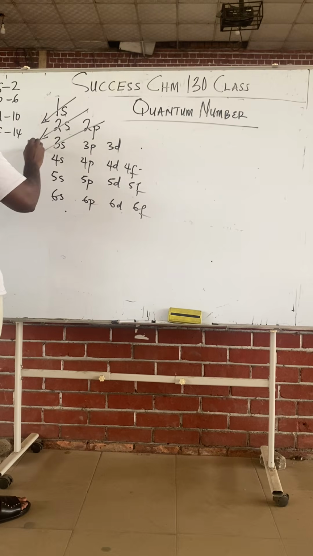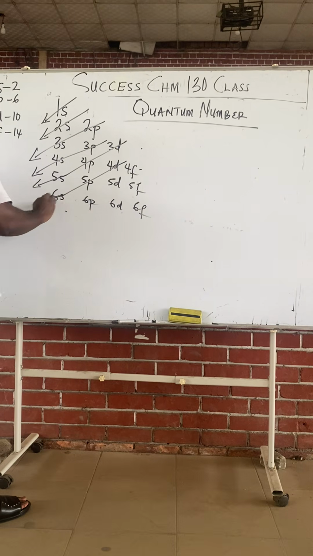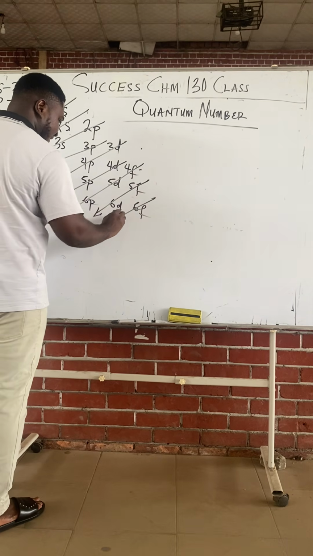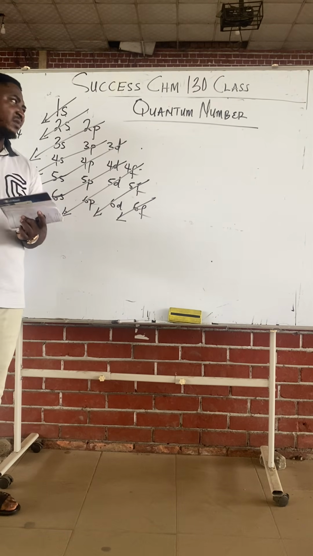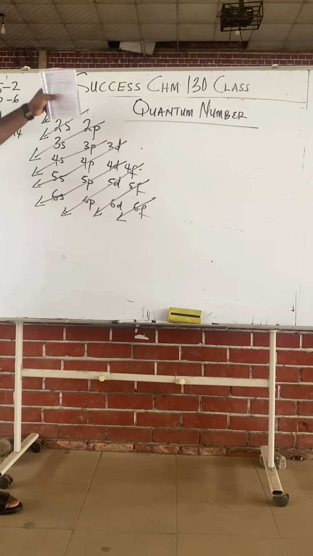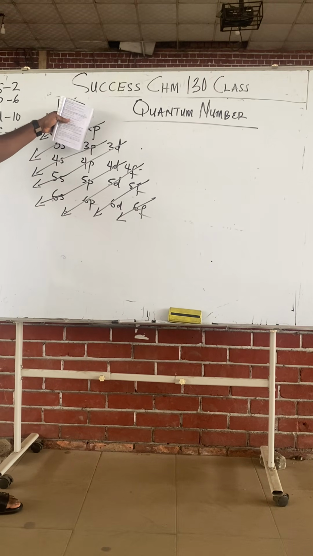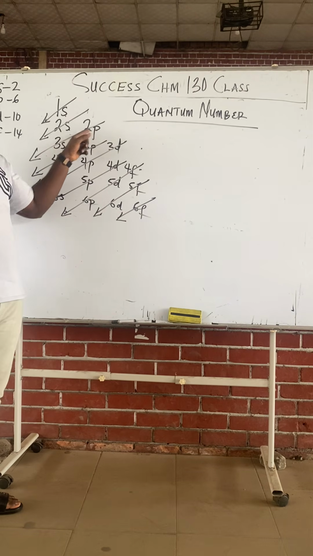I'm showing you the energy level: 2p, 3s, 3p, 4s, 3d, 4p, 5s, 4d, 5p, 6s, 4f, 5d, 5f, 6d, 6f. Class, follow me. You must follow this arrow when filling the electronic configuration of elements. You must start from the lower energy. The lowest energy level is the 1s. After 1s is 2s. Actually, 2p has a lower energy level than 3s.